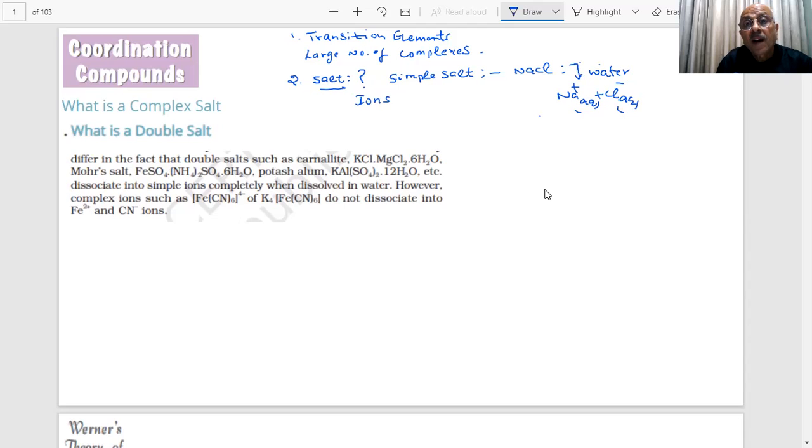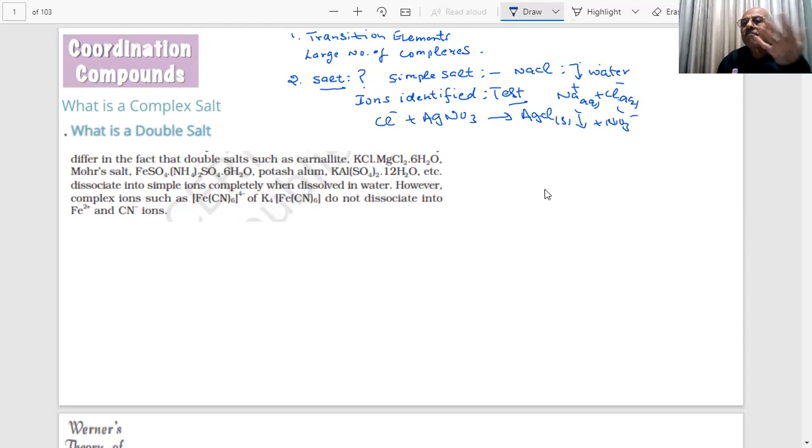Can they be? By a test, for example, if you have chloride ions and you add silver nitrate, what happens? You will get a precipitate of AgCl. Okay, so there is a way to identify these ions.